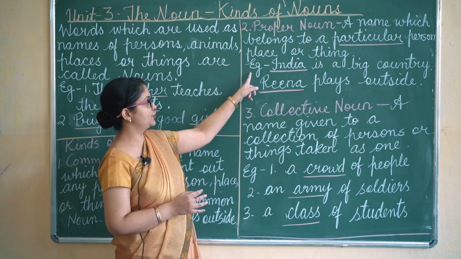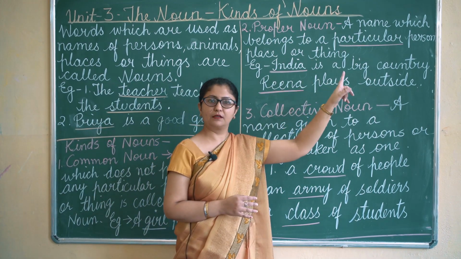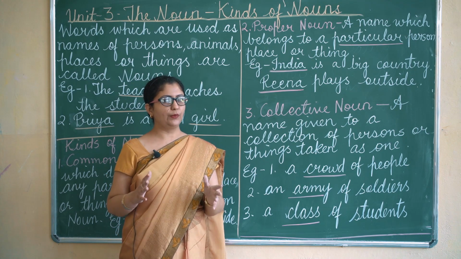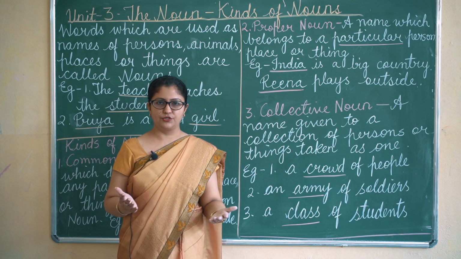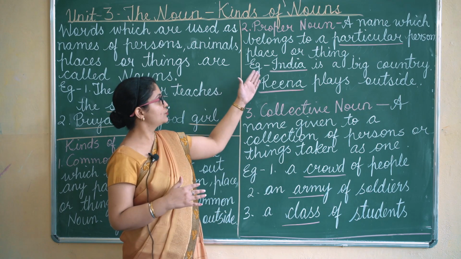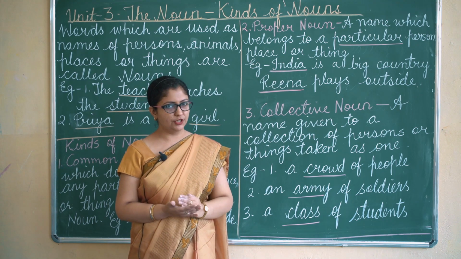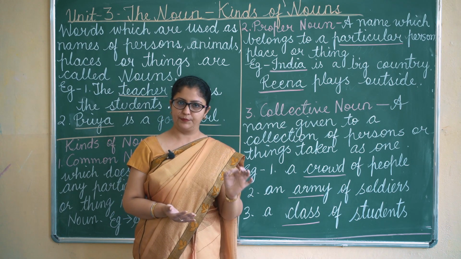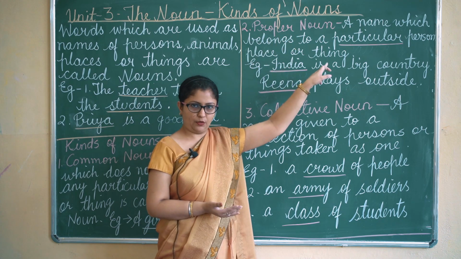So I have two more examples here. India is a big country. Now when we say country, that will be a common noun because country can be any country. It can be India, China, anything. So when I say India, then I am pointing out a particular country. So India is a proper noun.